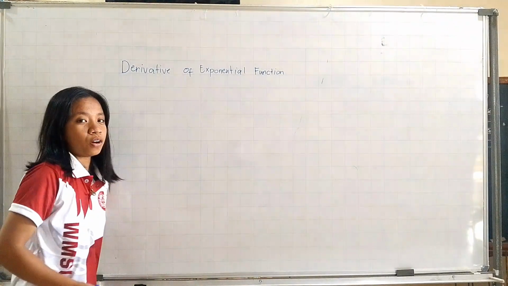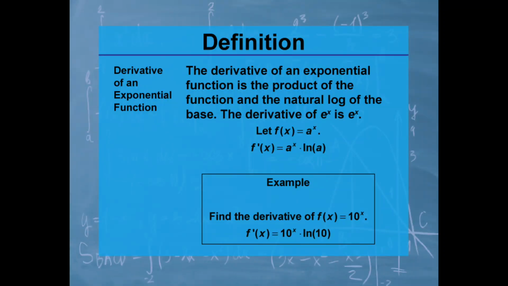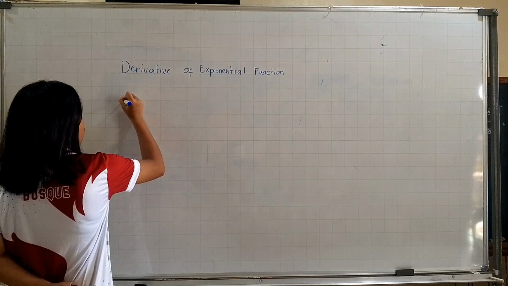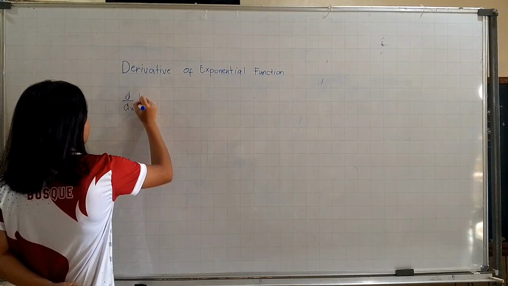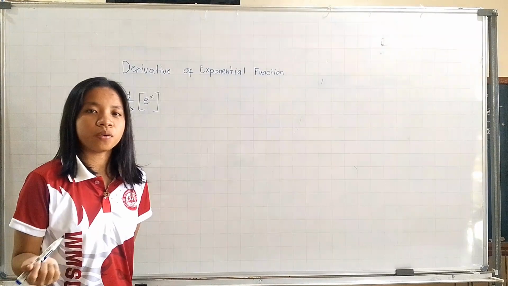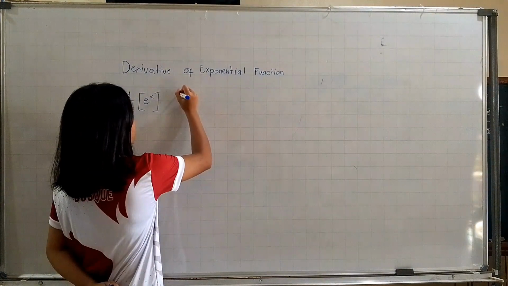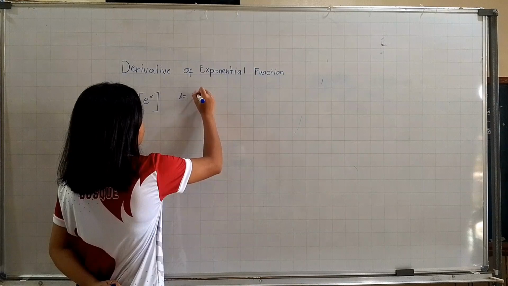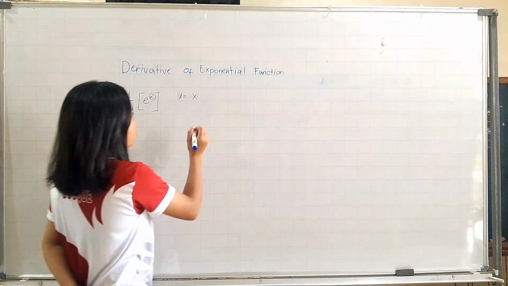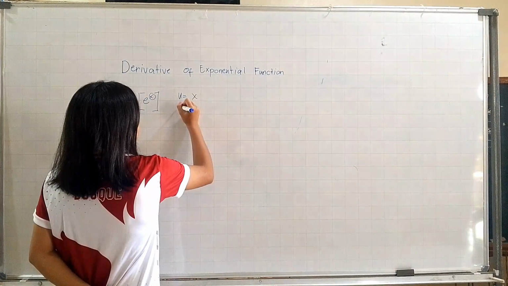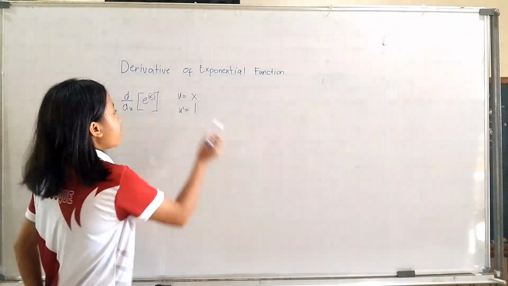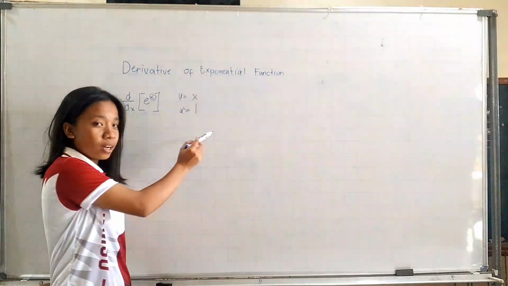Let's talk about the derivative of the exponential function. I have an example here, which is d over dx of e raised to x. First, we're going to find the u. So our u is x, which is the exponent of our equation. Then we're going to find the u sub, which is 1, because we all know that in x we have an invisible 1 in this variable.